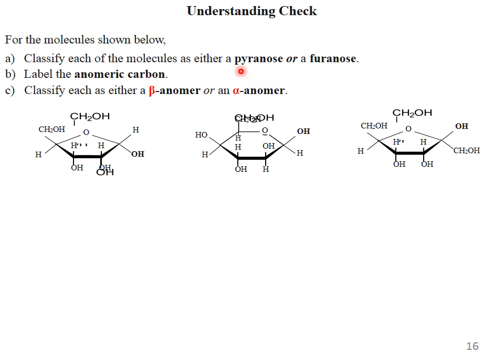Then you have to distinguish between the alpha and beta anomers. This is your assignment, your class work. It is a very important exercise, and when you do it, it will become clear which one is the anomeric carbon, which is alpha and which is beta.